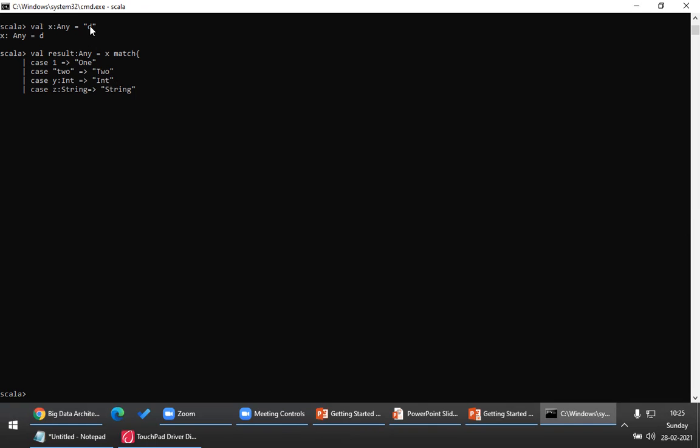Yes, it is of type string. Right? Yeah. So it will evaluate to string. Okay, and I can go with the default one: case underscore is equal to did not match.